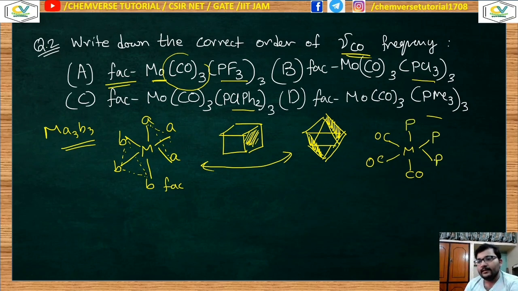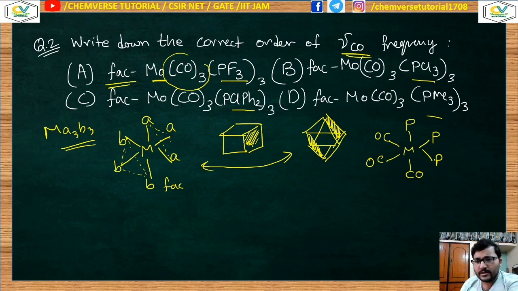Obviously the phosphine ligands are nothing but your spectator ligands. Now look at the donorability of the spectator ligand. Higher donorability means higher electron density over the metal. Higher electron density means higher pi back donation. Higher pi back donation means lower mu CO frequency. Clear? So this is the order which you need to understand: higher electron density over metal, higher back donation, lower carbon stretching frequency.